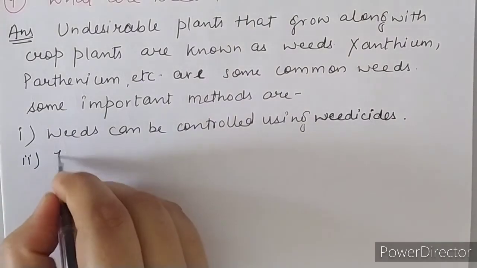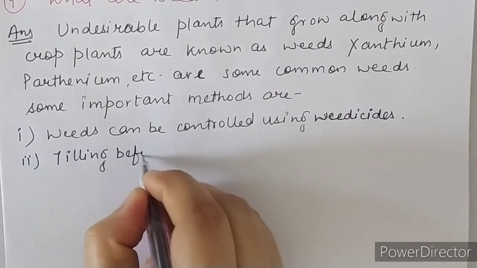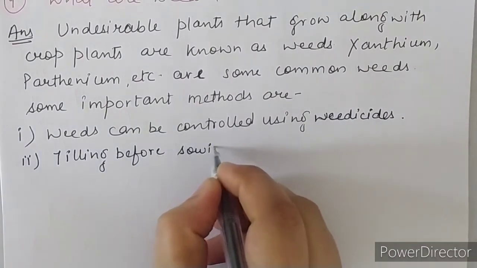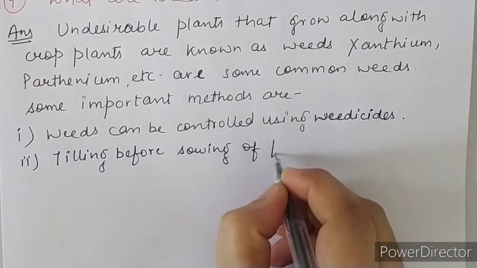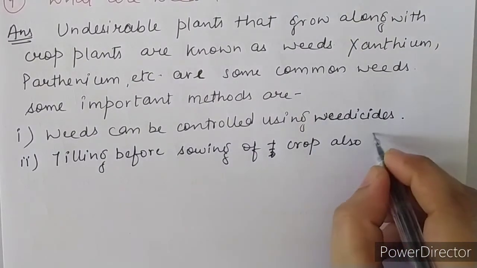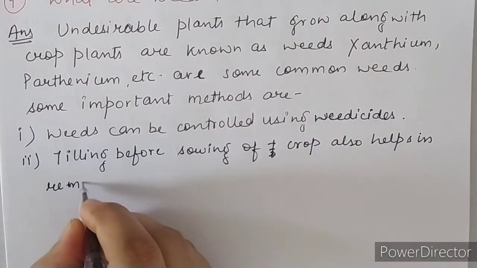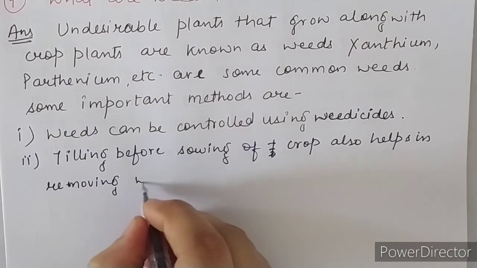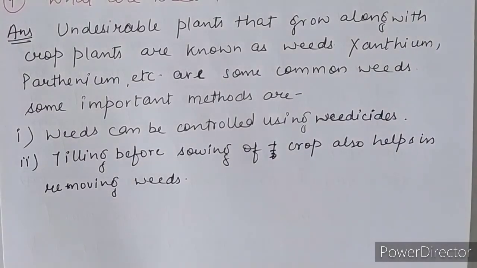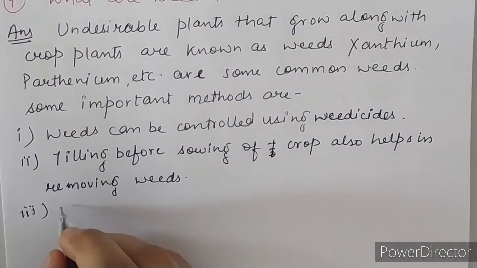Second is tilling before sowing of crop also helps in removing weeds. Okay, plowing and tilling are there, because tilling uproots the weeds. And the best time for the removal of weeds is before they produce flowers and seeds. Clear?